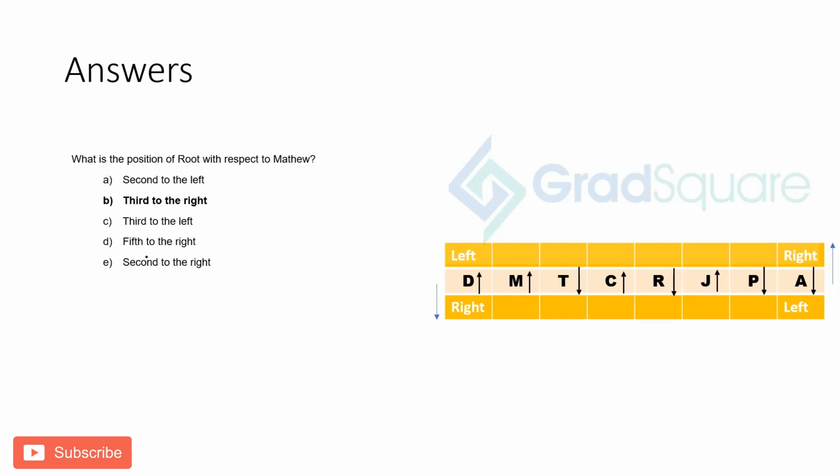Next one. What is the position of Root with respect to Matthew? So Matthew is sitting here and Root is sitting here. So what is the position of Root with respect to Matthew? So Root is here and Matthew is here, and we are going to find out with respect to Matthew. So Matthew is looking upward and Root is sitting to the right of him. So it's 1, 2, and 3, third to the right.